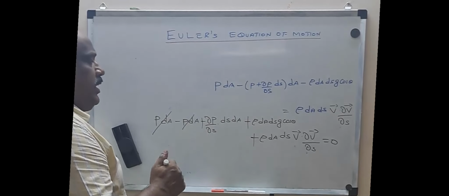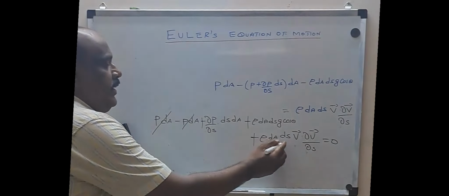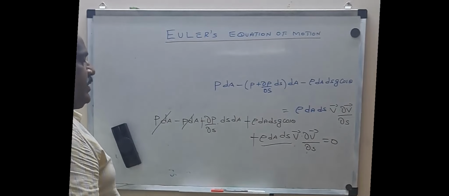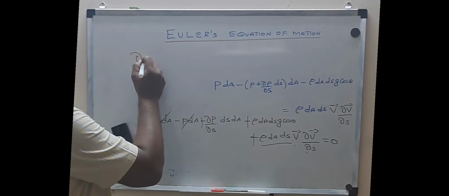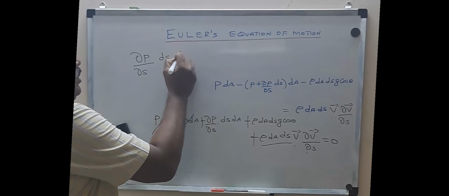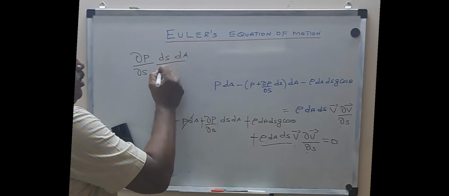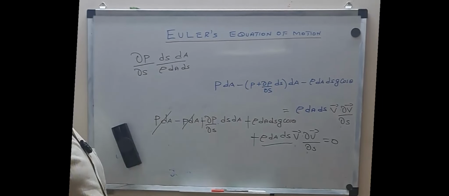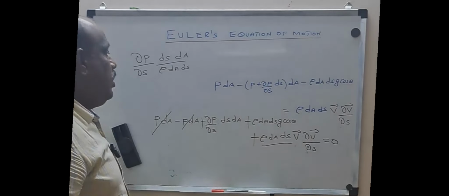Now in this expression, let us try to divide the first three terms by rho into dA ds. So you see, dou P by dou S into ds dA, you now divide by rho into dA ds. All the three terms, I am even dividing on the right hand side also.